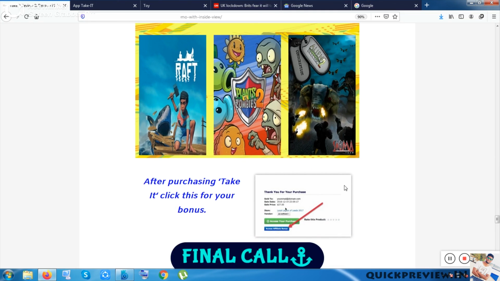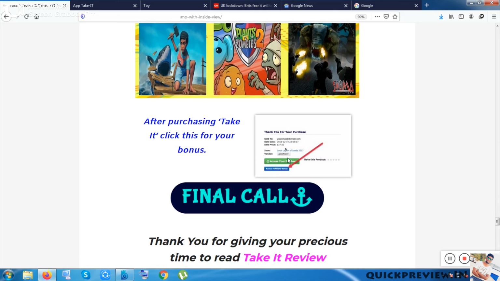After purchasing the product, you have to go through your purchase history option inside your Warrior Plus account. There you will see this exact blue button named Access Affiliate Bonus. This will redirect you to the product, to my bonuses. After purchasing the product, you can do that only.